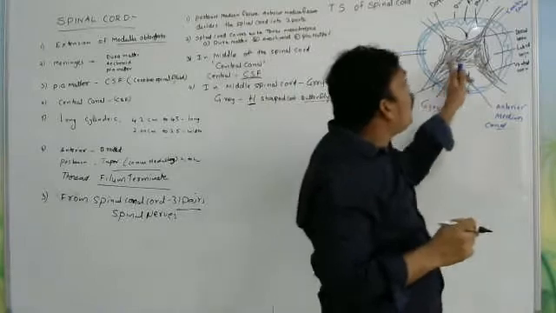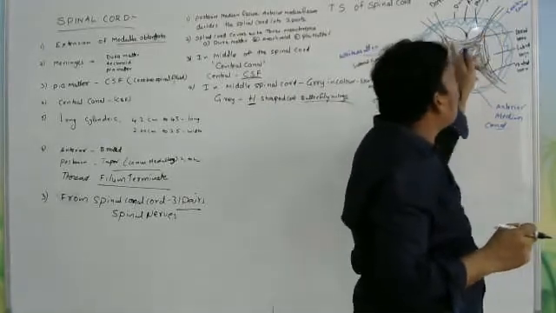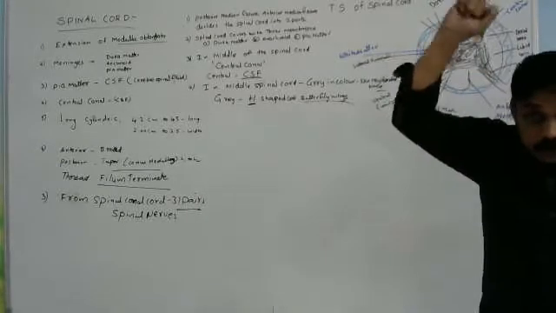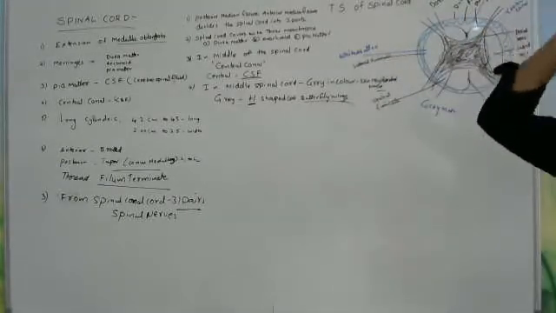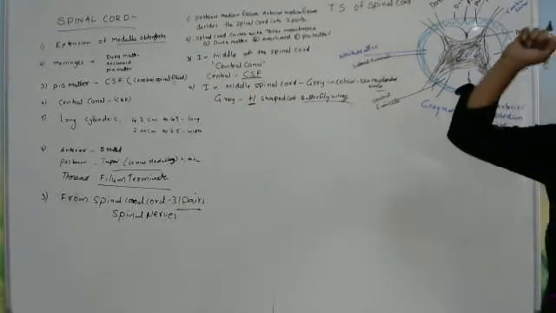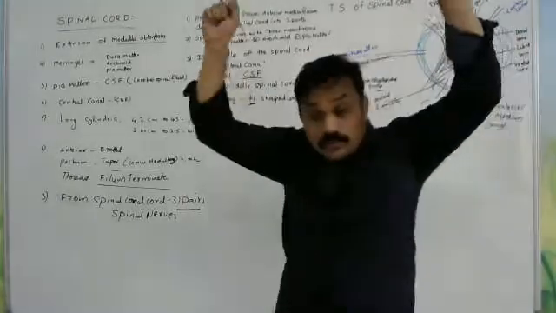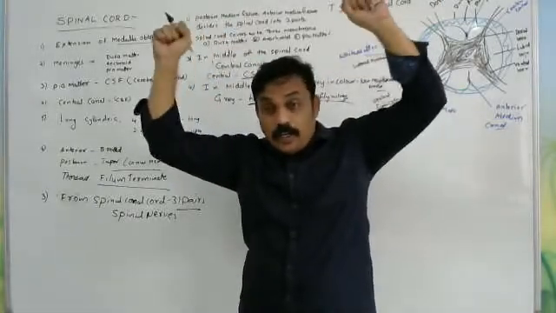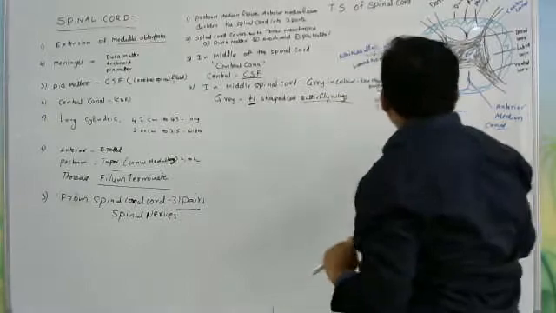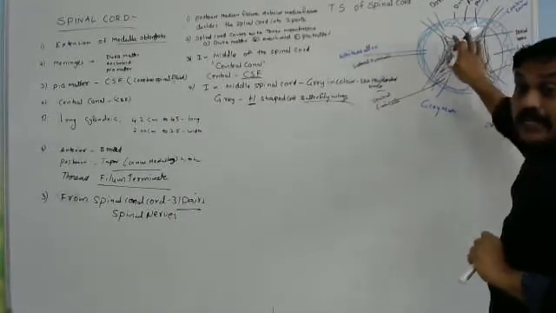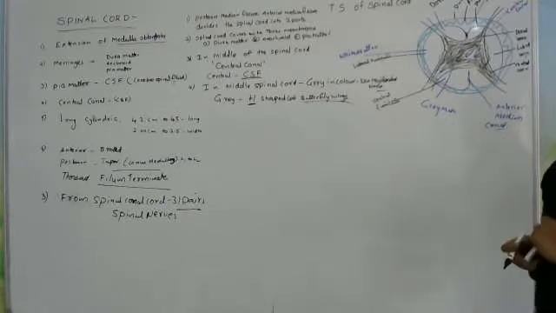It is divided into six horns. What is the meaning of horns? Cows and buffalo have horns. What do you call it in Marathi? Shinge. If you observe in Marathi, horns means shinge. So this gray matter is divided into six horns.